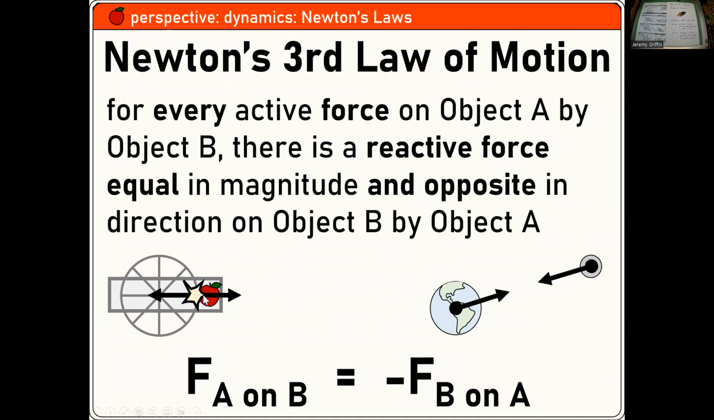Equal and opposite. So say this cannon blasts this cannonball. The cannonball gets a force on it. The cannon gets a force. It's the same force, right? The Earth and the Moon are pulling on each other with the same force. It's always the same force.